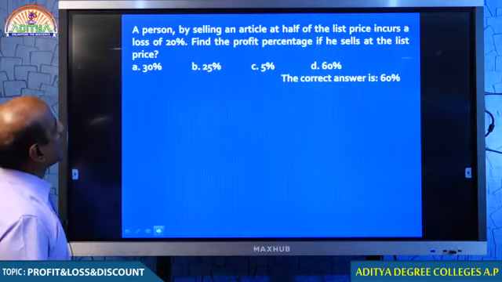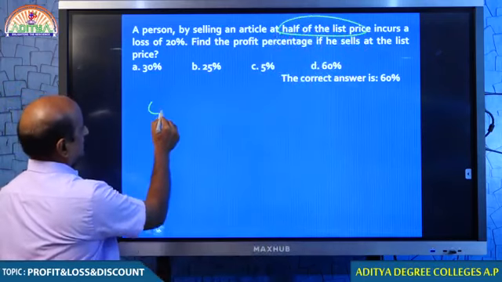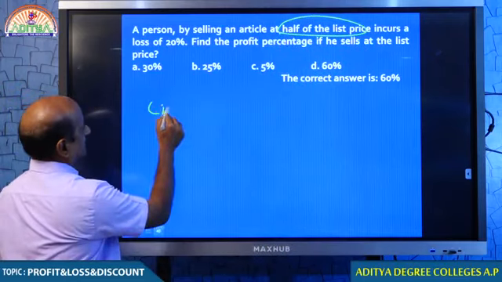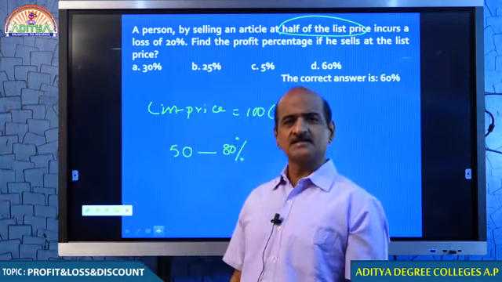Yes students, a person sells an article at half of the list price. Let the list price be 100 rupees. We consider the list price as 100. When you are selling at half of the price, you are losing 20%. Half of the price, what happened? You are getting 20% loss, means 80% recovery.